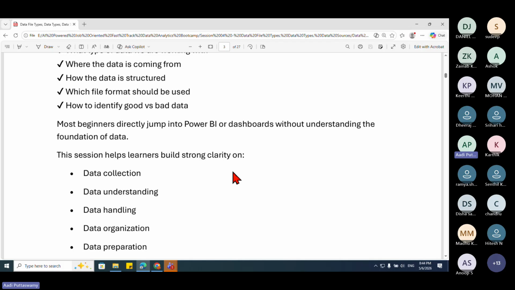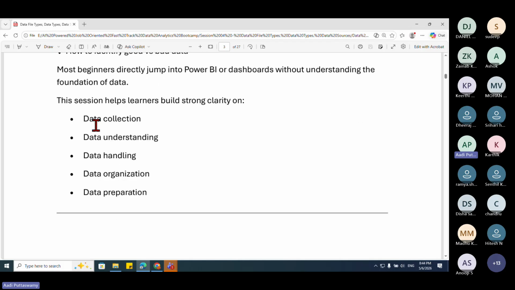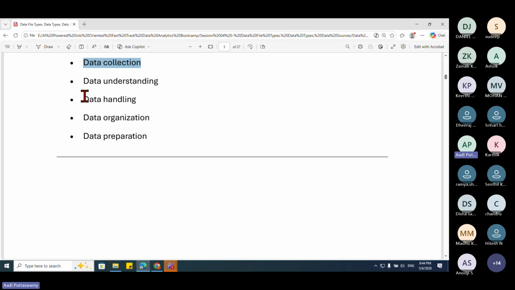These sessions will help you in data collection, data understanding, data handling, data organization, and data preparation as well. This data preparation we have already done in one of the sessions, and many times I'll keep telling you about how to understand the data as well. Today we'll see some more topics based on this.